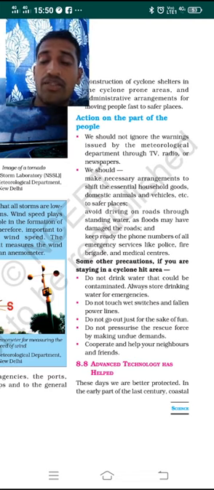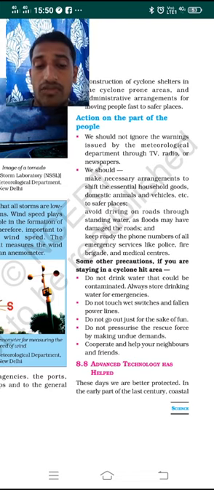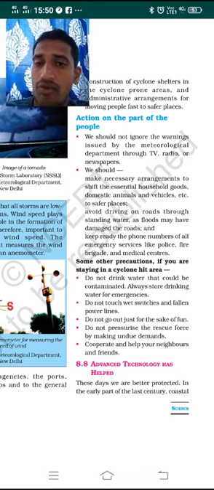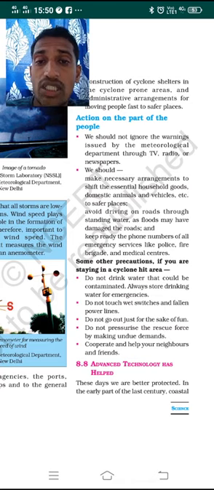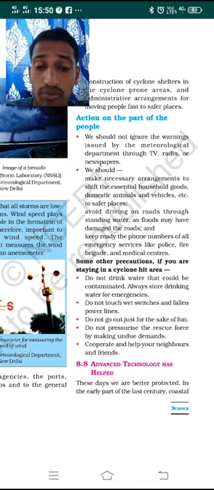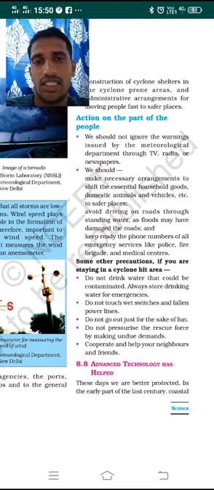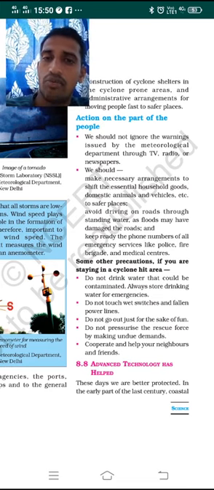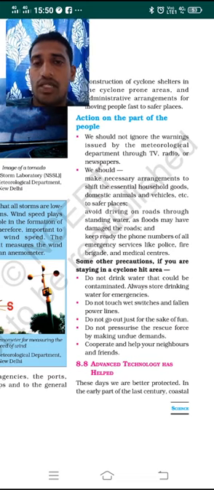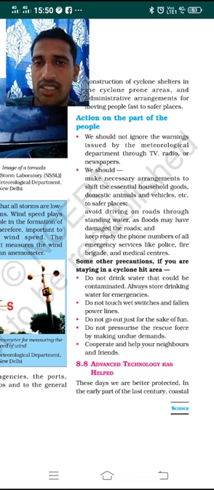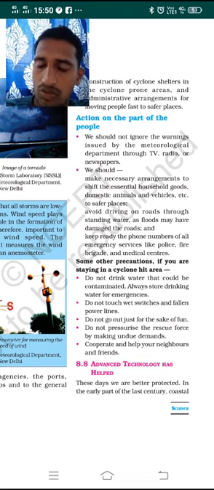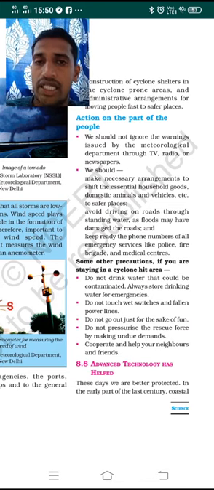Keep ready the phone numbers of all the emergency services, such as police, fire brigade, medical centers and first aid centers. You must have the numbers so that if a home or building falls on you, or you get any injury, you can call immediately and they may pick you up. In this manner, action on the part of the people plays a very important role in cyclone hit areas.